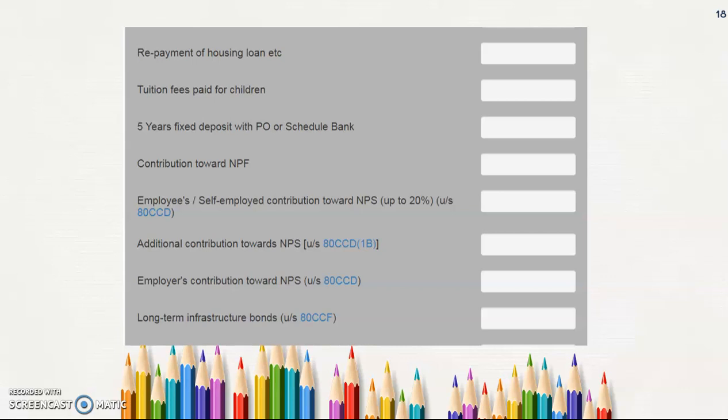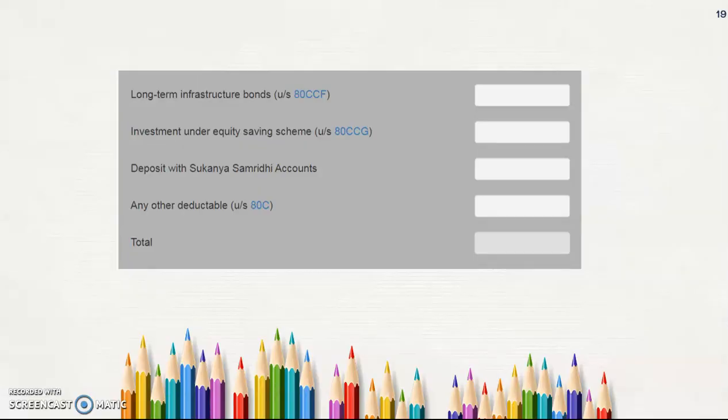For that period, the government will provide interest on the bonds. So the interest and also the investment made can get deducted. If in the year 2019-20 I bought a long term infrastructure bond for 1 lakh rupees, then that 1 lakh I could deduct from the agricultural income.